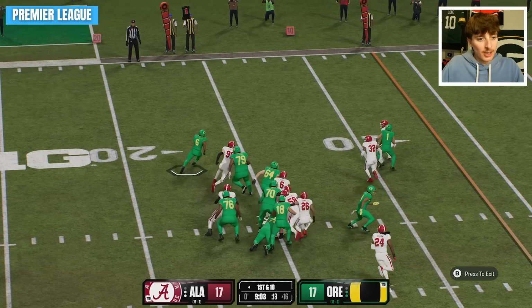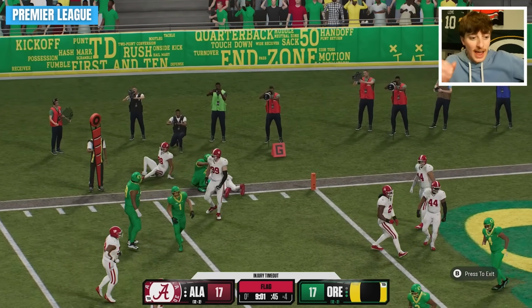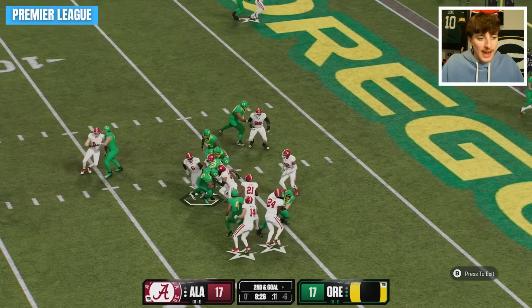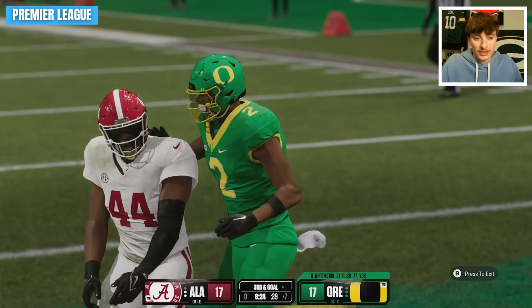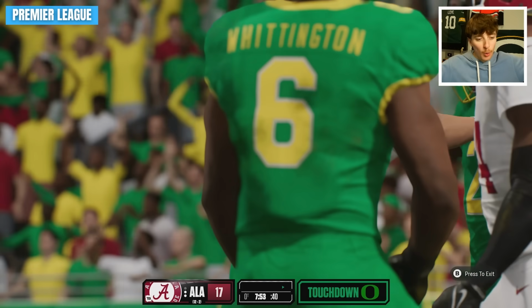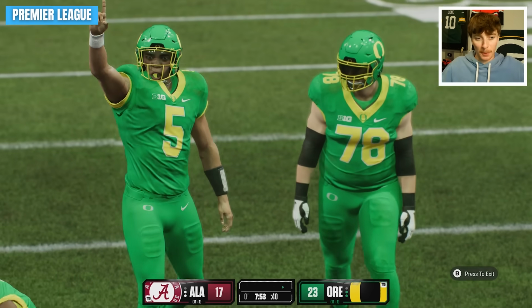Oregon. I was hoping it'd end a little bit more interesting than that, but going to the outside, looking for a touchdown to end it. It's a flag, however. This could back him up if it's offensive holding. Never mind, the game lied to me. It was actually injury. Can Alabama force a turnover? It's third and goal. Why not just kick the field goal? Third and goal at the 7. Dante Moore, floater pass. It's a touchdown to win it for Oregon as they move to 13-2 and are 2 games away from being Premier League champions.